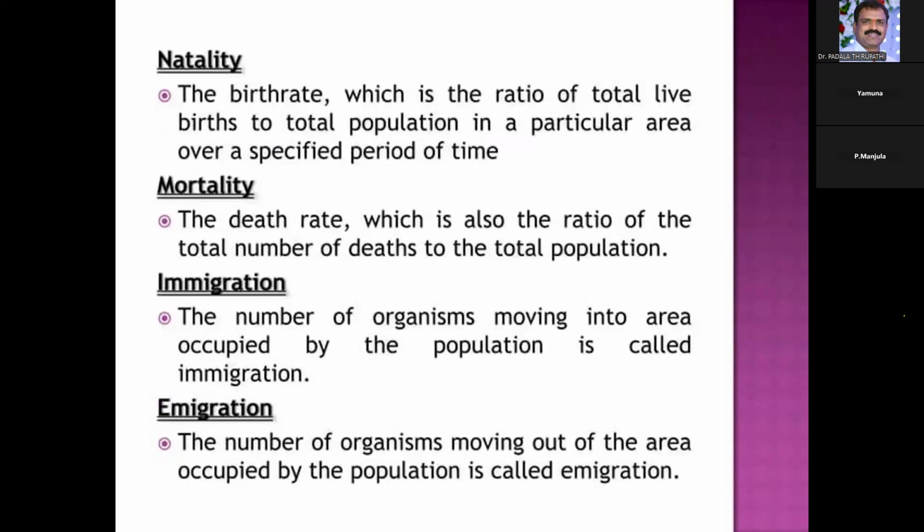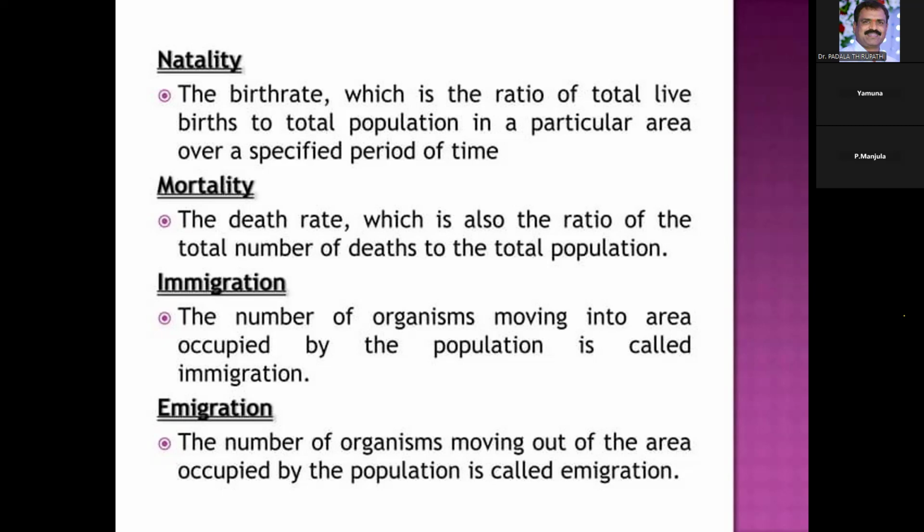Here the birth rate is nothing but the natality, which is the ratio of total live births to the total population in a particular area over a specified period of time. So it is called natality or birth rate, which helps in increasing the population size. Next one is the mortality, that is the death rate, which is the ratio of the total number of deaths to the total population. It is called mortality.